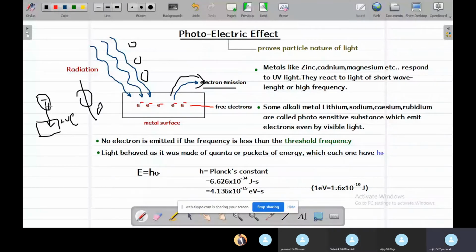So it needs some energy to escape this attraction force, and this energy is supplied by the light particles.